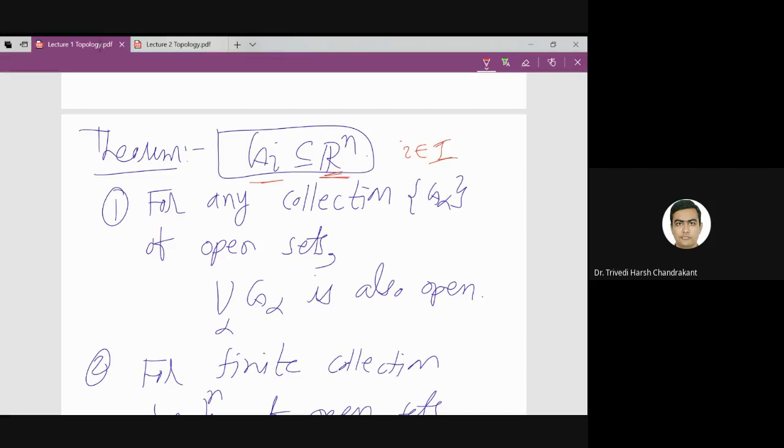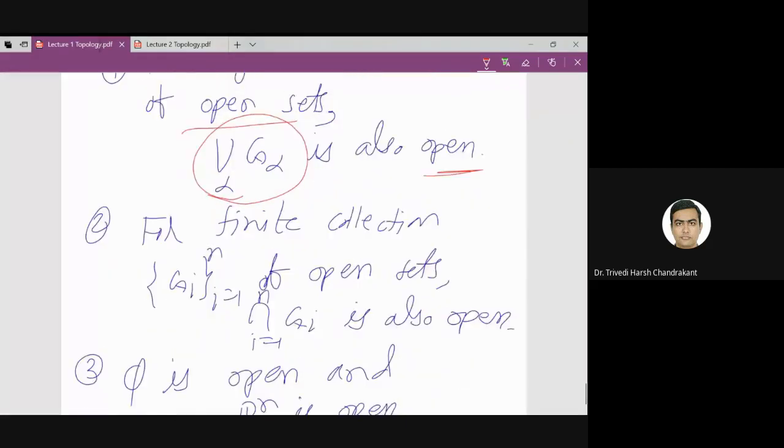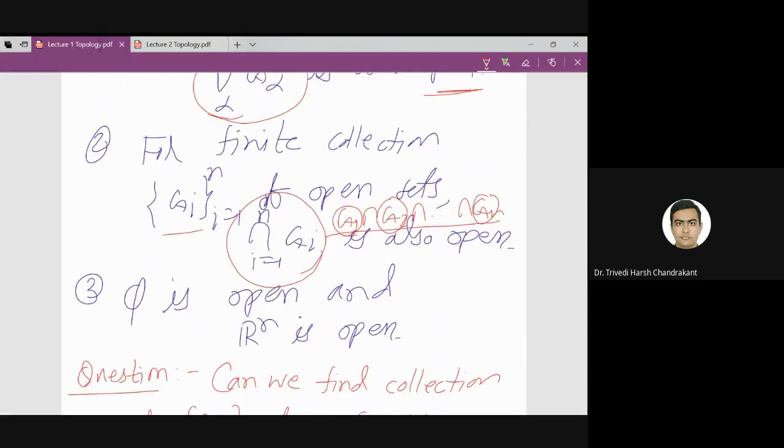If each Gi is an open set, then the union of these Gi is also open in Rn. In the same way, if I take finitely many open sets G1, G2, up to Gn, each of them open, then the intersection of these sets is also open in Rn. This is a property of Rn.